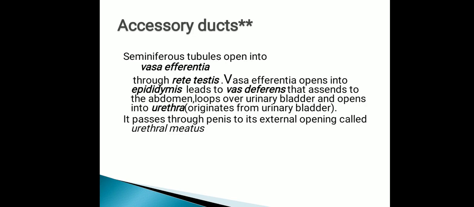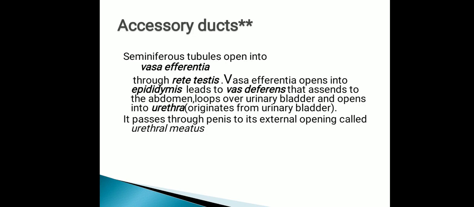This is how the path has been defined. Remember it, it is a very important question. First, rete testis leads to vasa efferentia, which leads to epididymis, then epididymis leads to vasa deferens, and vasa deferens ascends to the abdomen, rises upward, and loops over the urinary bladder and opens into the urethra. Urethra and urinary bladder, you can see the structure from the excretory system, kidney. Now it comes out from the urethral meatus.